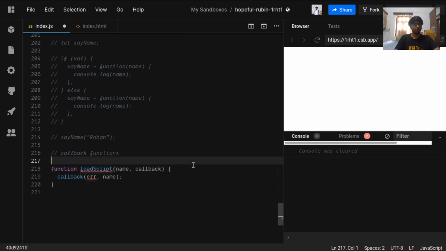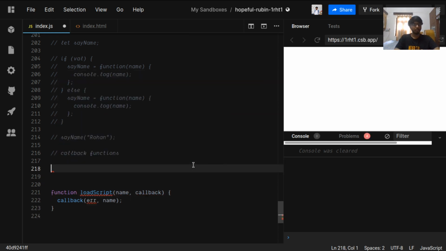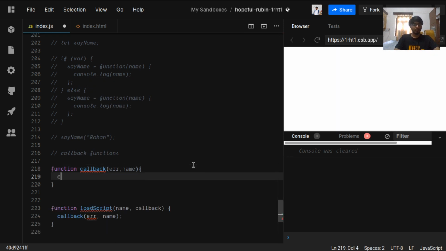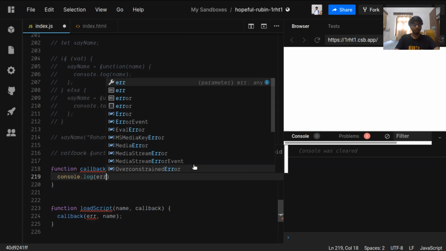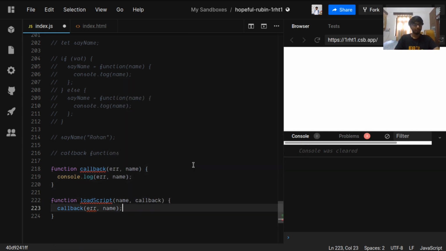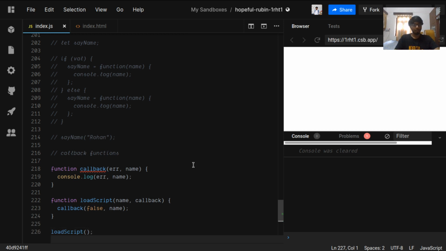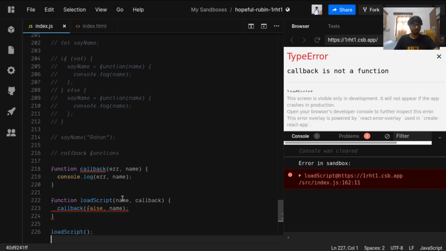So we have to define the callback too. What is callback? Function callback, name, and it will console log the error, comma, name. Error is false. Callback is not defined.